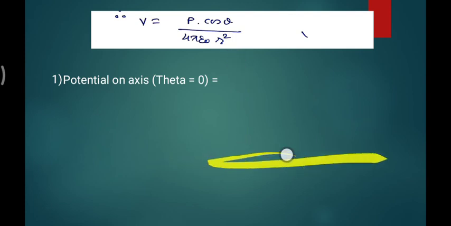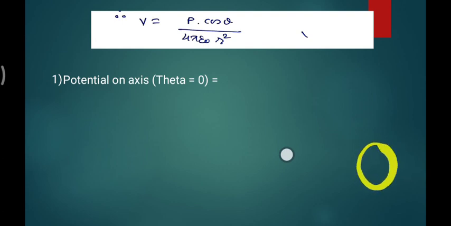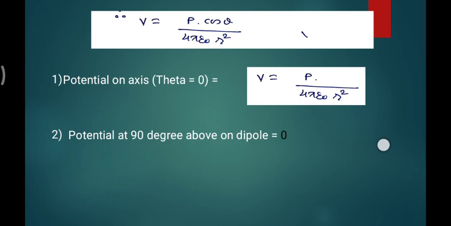On the axis the angle is 0, and cos 0 is 1. So the expression is V is equal to P upon 4 pi epsilon 0 r square, where P is equal to 2qa. Now the potential at 90 degrees: cos 90 is 0, so the potential is 0.